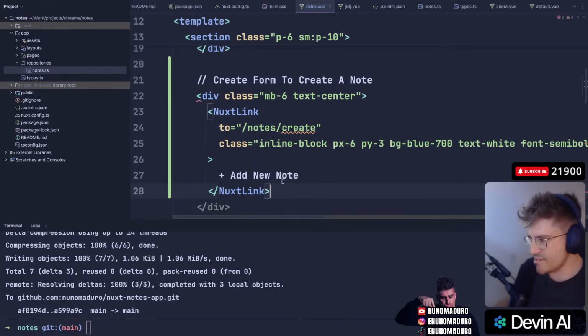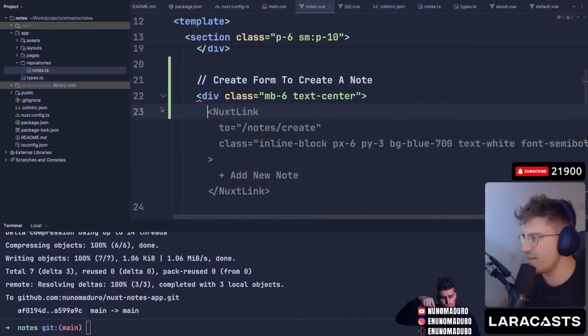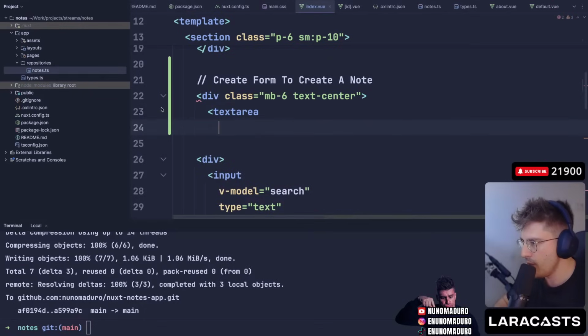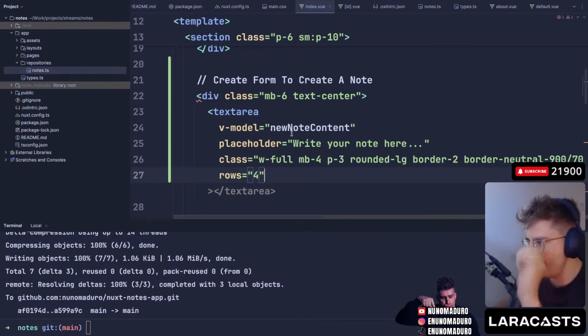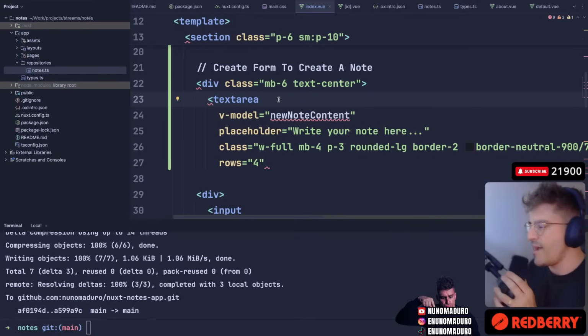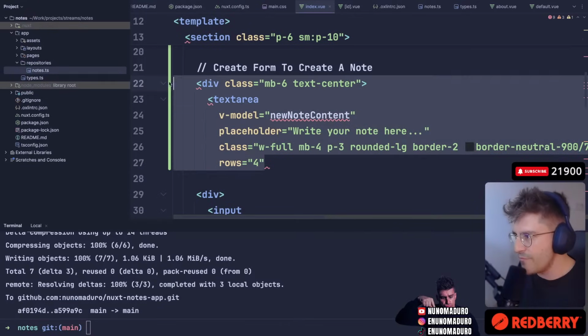So I don't want a next link. I basically want this to give me a text area. So I'm going to hint the AI for that real quick. Here we go. And hopefully this will give me a v-model with a new node content, which potentially, I think it's actually, it is. I don't think it is, because we have titles. I do have to refactor that first then. Yeah, I kind of want to have a nice text area for this.